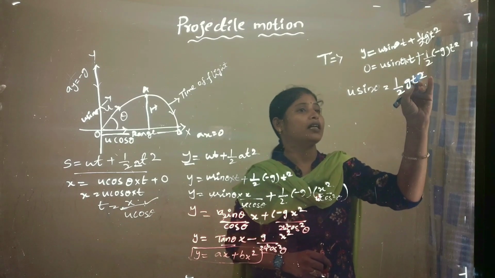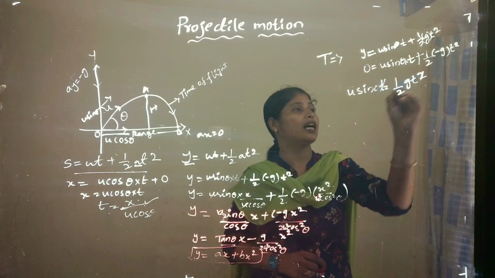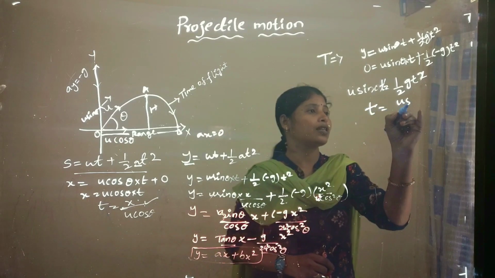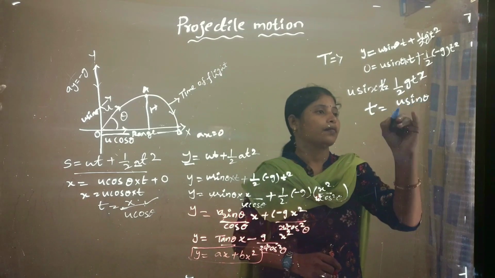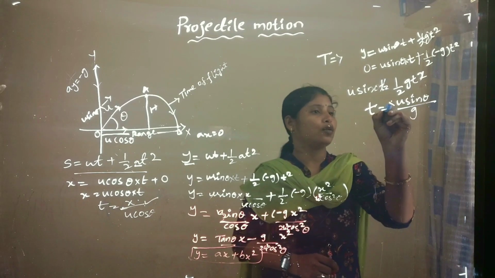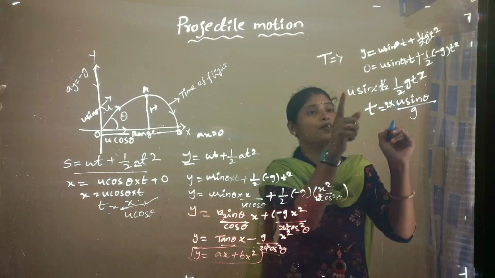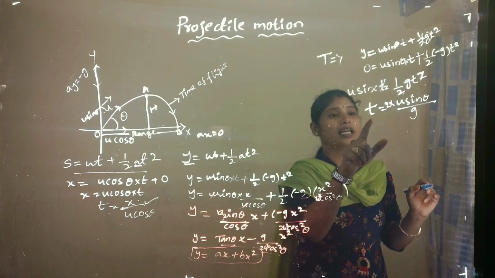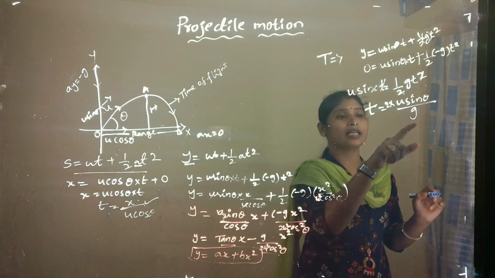Here also t is there, t cancels, remaining u sin theta equals half g into t. Here 2 is transposed and g is transposed. Finally t equals 2 into u sin theta by g.